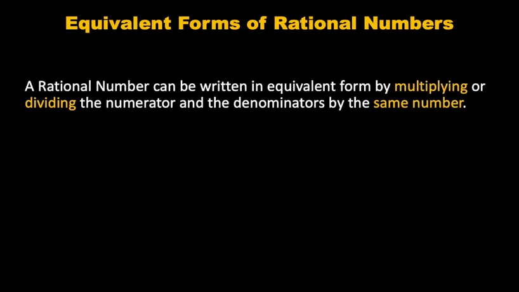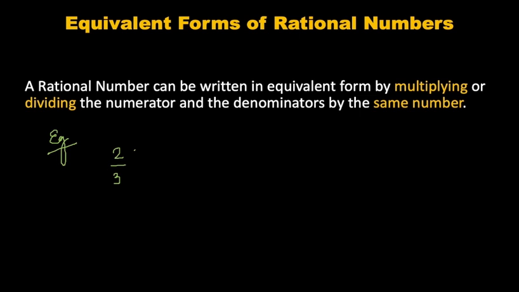Equivalent forms of rational numbers. A rational number can be written in equivalent form by multiplying or dividing the numerator and denominator by the same number. For example, if we want to find out the equivalent forms of 2 by 3, here 2 is the numerator and 3 is the denominator.